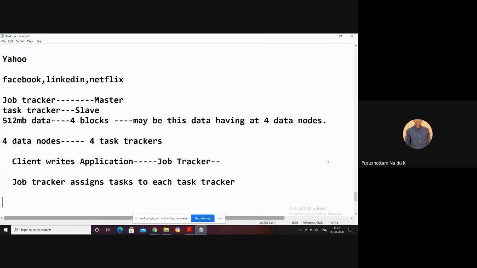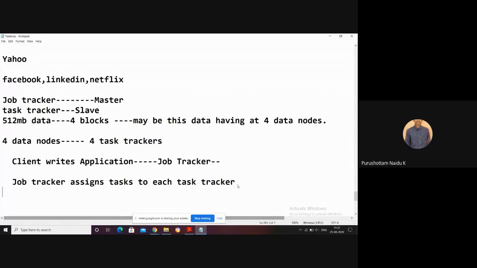The final result may be shown to the user, or it may be stored onto the HDFS. That is the actual process that is done by the job tracker and task tracker. The task tracker simply processes the data, and the job tracker assigns and monitors the task trackers. That is the role of the job tracker and task tracker. I hope everyone understands the job tracker and the task tracker.